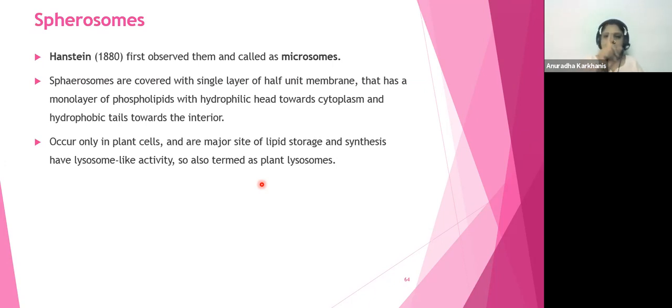That is, it's going to have only single layer of phosphate head and lipid tail, right? They'll be having hydrophilic heads towards the cytoplasm and hydrophobic tails towards the inner side. That is the inner lumen side, as we call it. It occurs only in plant cells. Yes, spherosomes are specifically associated with plant cells, and they are the major sites of lipid storage.